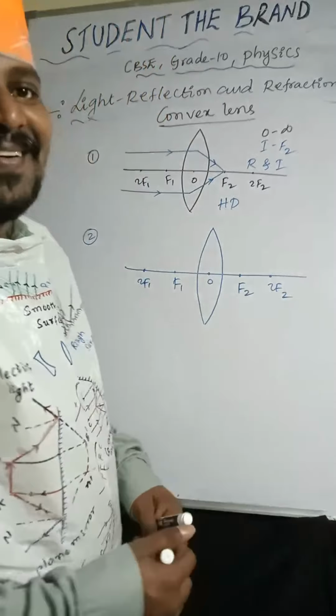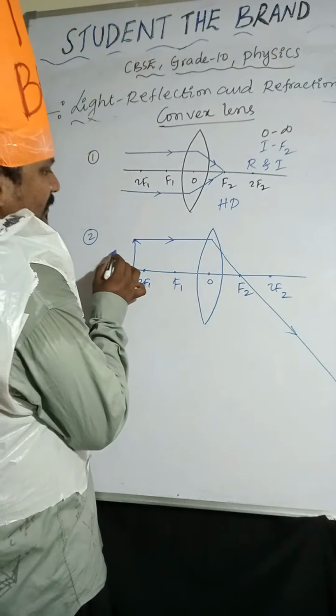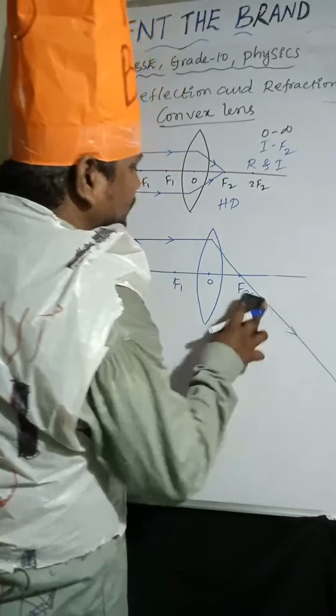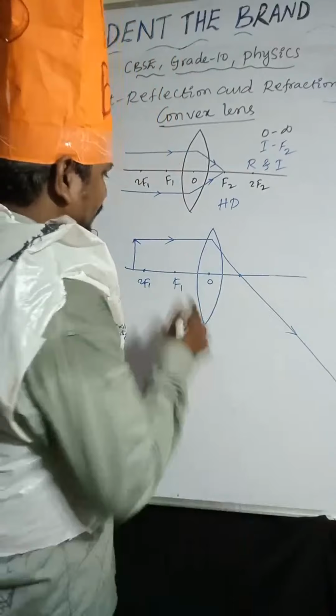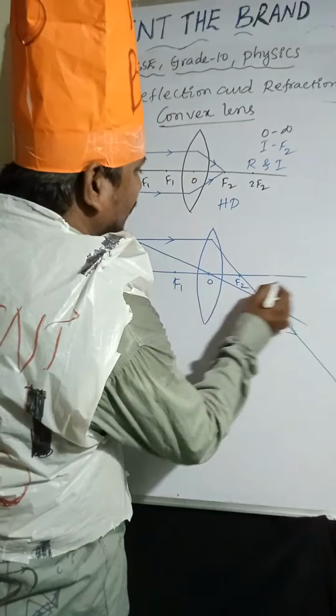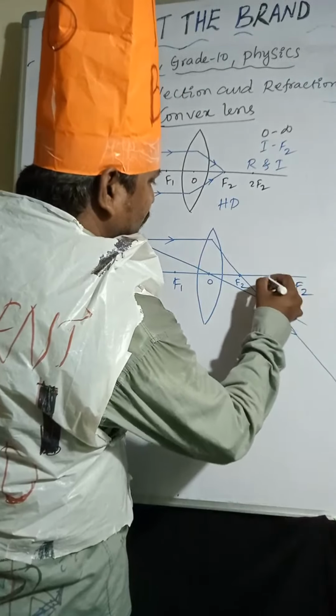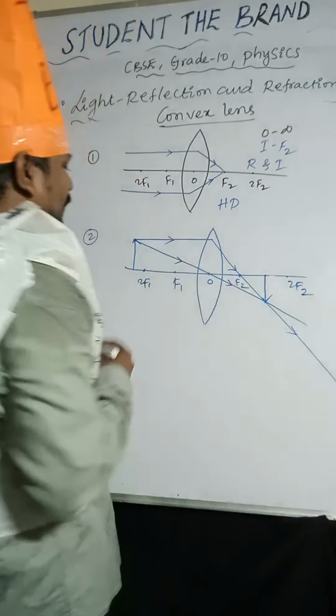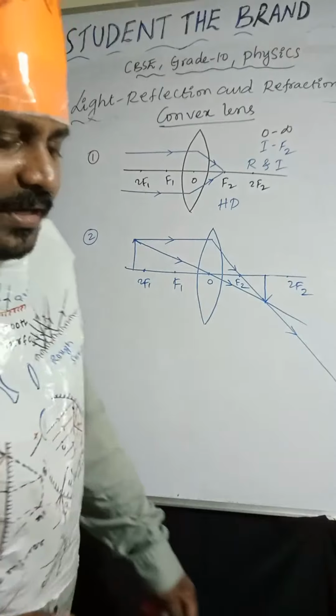Yeah, I got it. So object is placed beyond 2F1. One light ray I am taking like this. So after refraction it passes through focus. So another light ray I am taking like this. Okay, so image will form between F2 and 2F2. So here I am placing the image. Okay, object is placed beyond 2F1. Image will form